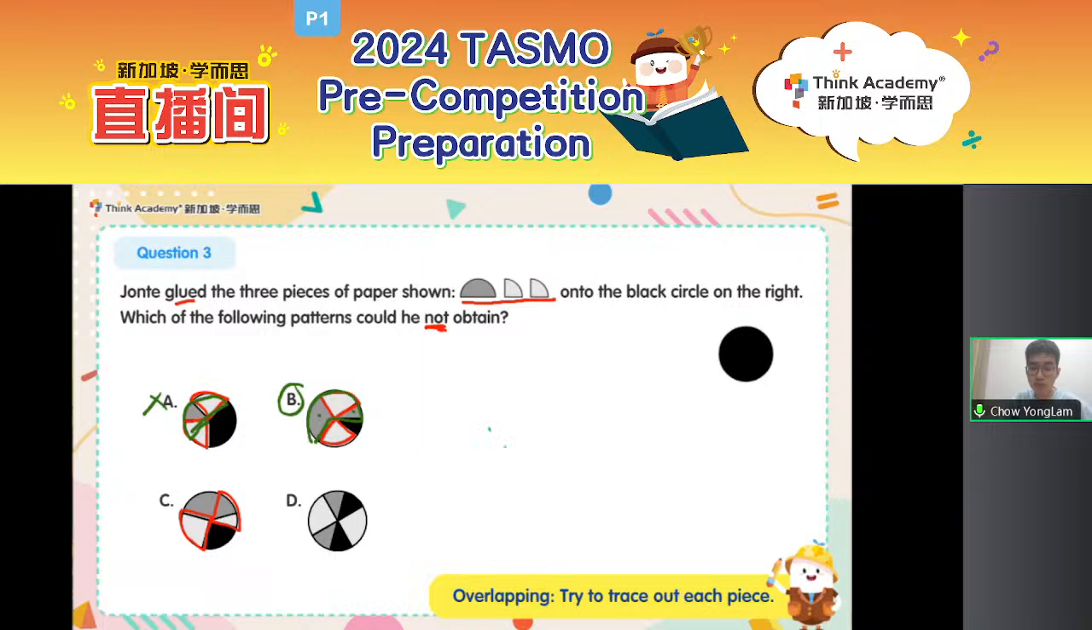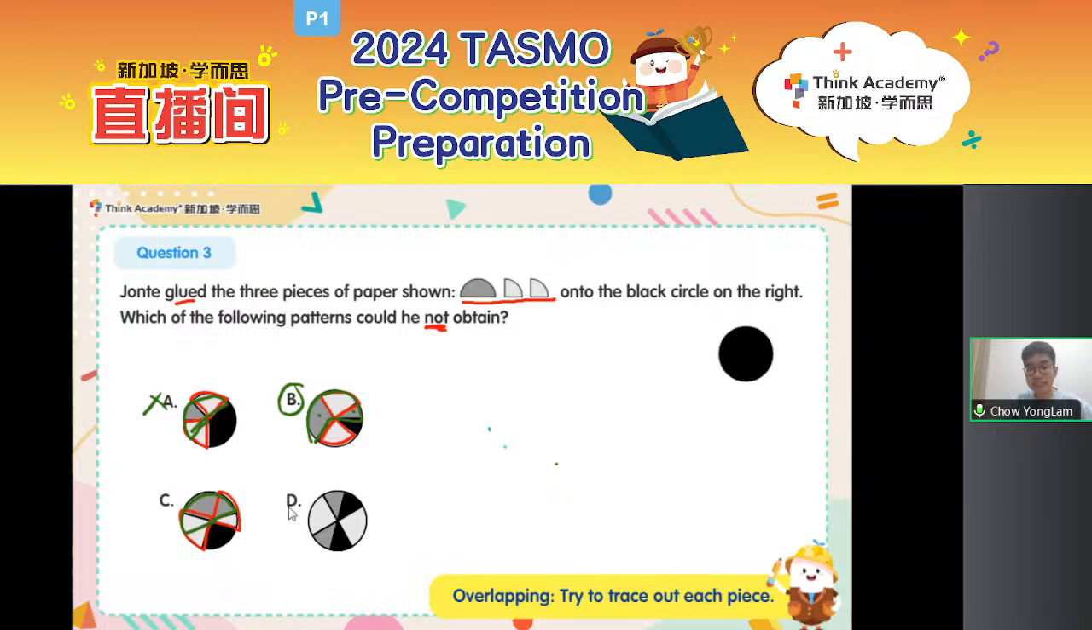So the semicircle, let me change my color. It starts from here and it perhaps could end at here. So as you can see, if my semicircle is arranged like this, my quarter circles are arranged like this, we can actually obtain the pattern by some overlapping. So C is, of course, the pattern that we can form.